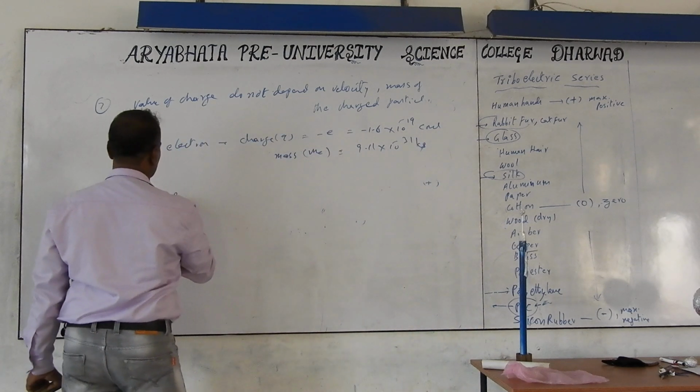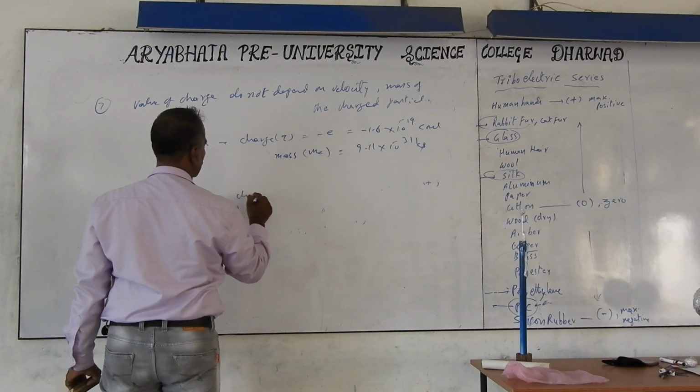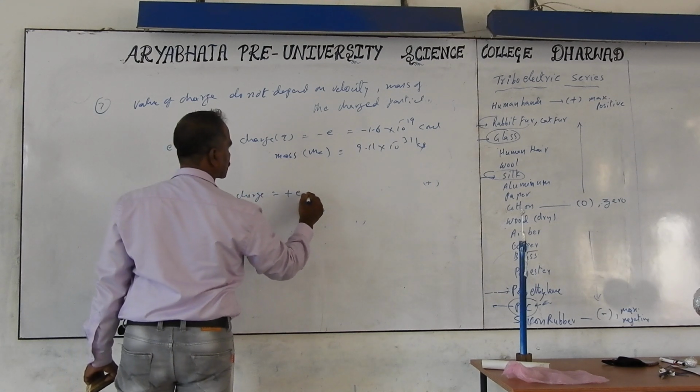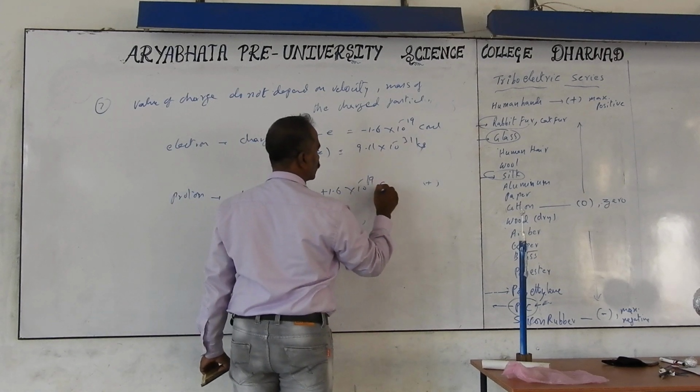Whereas proton charge is taken as plus e, which equals plus 1.6 times 10 to the power of minus 19 coulombs.